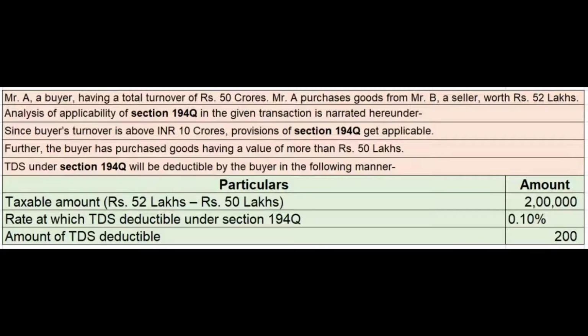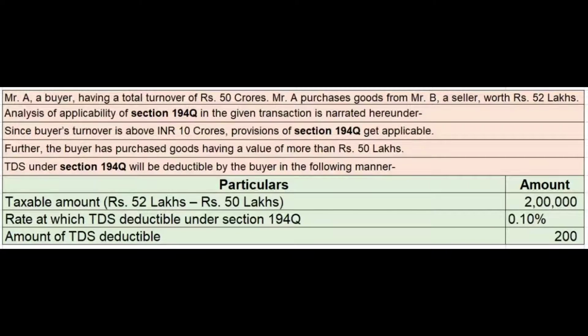So the taxable amount is 2 lakhs, that is 52 lakhs minus 50 lakhs. No need to consider the total amount of 52 lakhs. We have to consider only the amount exceeding the limit of 50 lakhs, that is 2 lakhs. That amount we have to consider for calculation of TDS.